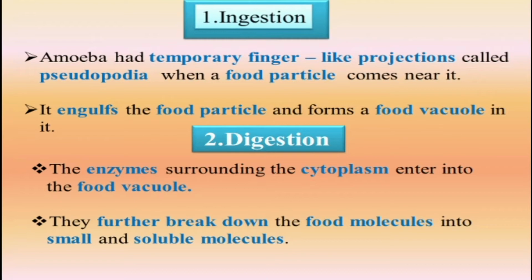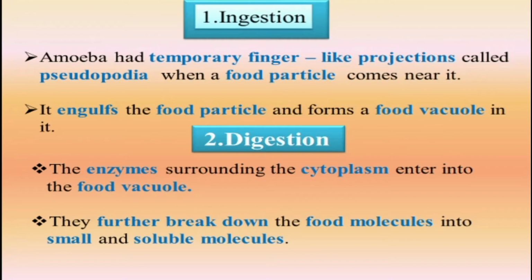Amoeba has temporary finger-like projections called pseudopodia when a food particle comes near it. In the last picture you can clearly observe what happened. The food is covered with false feet. The food tries to escape, but it cannot escape from the amoeba. That temporary finger-like projection is called pseudopodia.